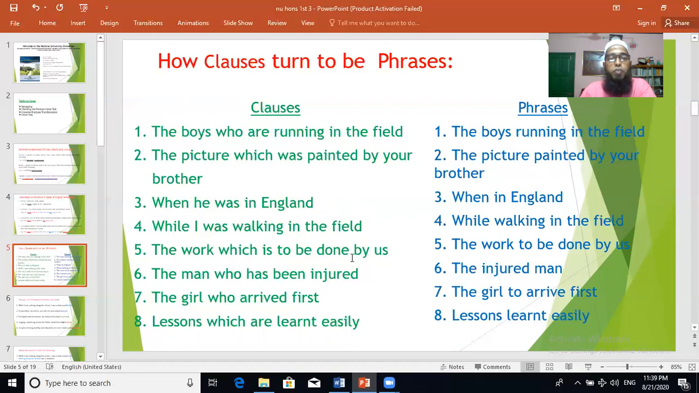The work which is to be done by us, the work to be done by us is a phrase. The man who has been injured is a clause. Phrase is the injured man. The girl who arrived first, the girl to arrive first is the phrase. Lessons which are learned easily is a clause. Phrase is lessons learned easily. Have you seen? So you have to work on this type of clauses more and more to improve your grammatical skills.